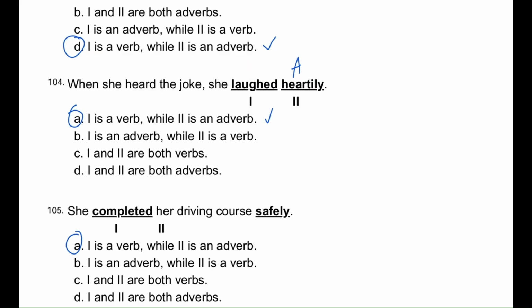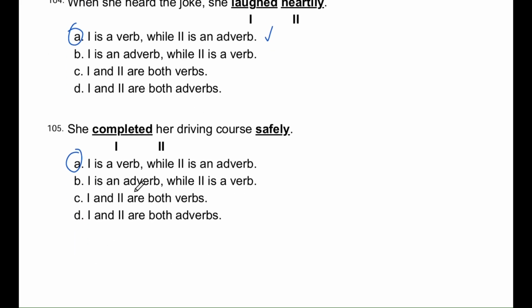Question number 105. She completed her driving course safely. The two words here are I, completed, and to, safely. The options are A, I is a verb, while to is an adverb. B, I is an adverb, while to is a verb. C, I and to are both verbs. D, I and to are both adverbs. The correct answer is A. I is a verb, while to is an adverb.